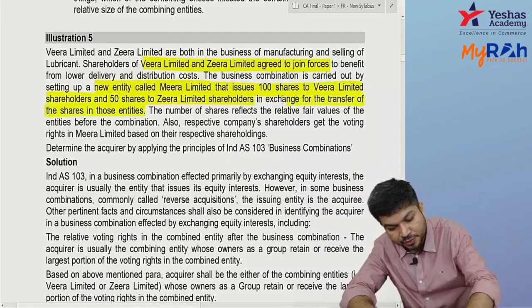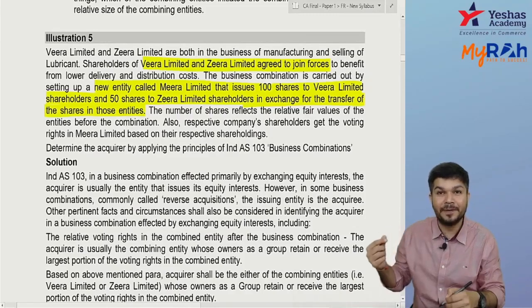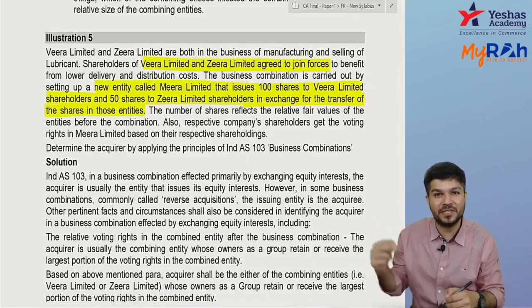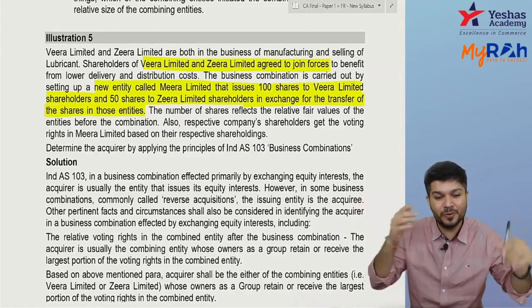Okay, so can I say in a new entity, shareholders of Veera holds 100 shares, shareholders of Zira hold 50 shares. So when I say combined entity, the shareholders of Veera will have a control.